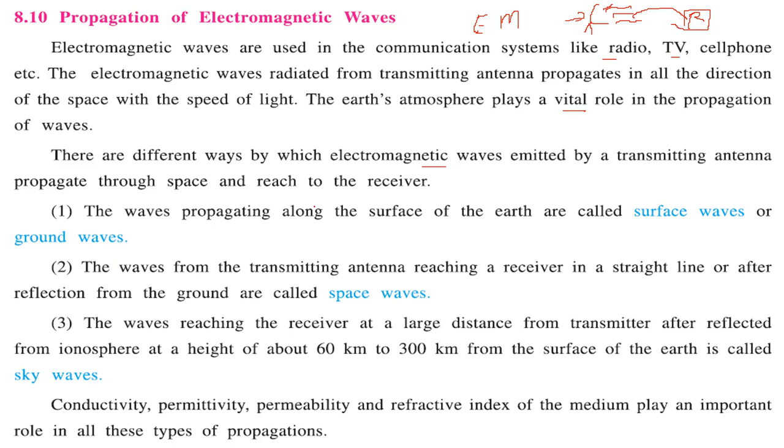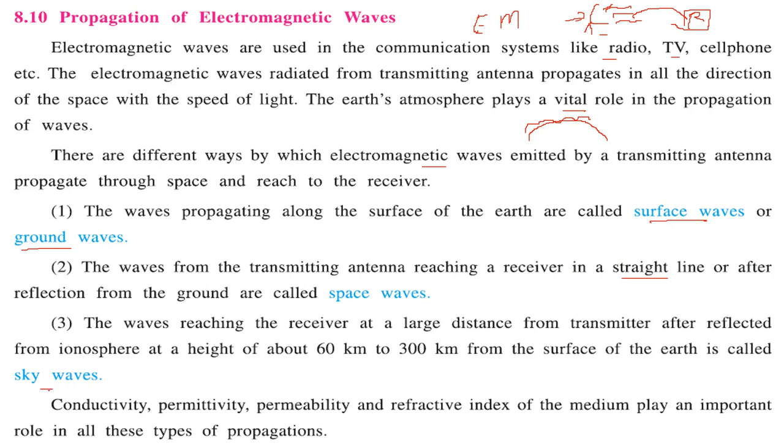The waves propagating along the surface of the Earth are called surface waves or ground waves. The waves from the transmitting antenna reaching a receiver in a single line or after reflection from the ground are known as space waves.